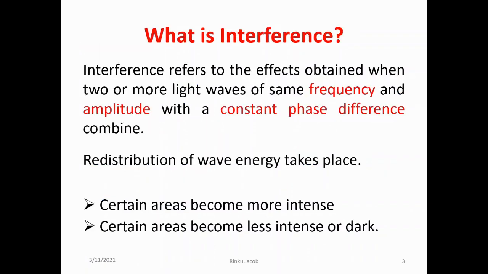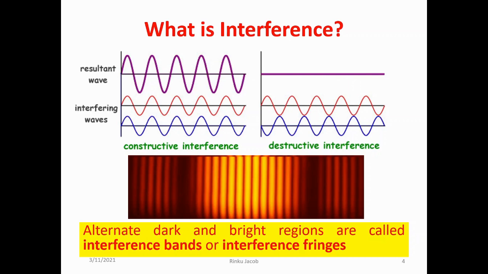Interference refers to the effects obtained when two or more light waves of same frequency and amplitude with a constant phase difference combine, and a redistribution of wave energy takes place. As a result, certain areas become more intense and other areas become less intense or dark. As a result, alternate dark and bright regions are formed, and these regions are called interference bands or interference fringes.